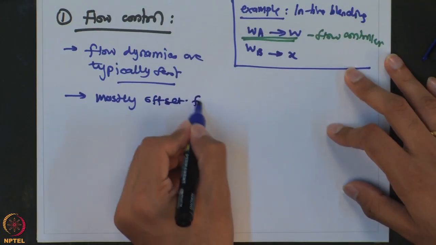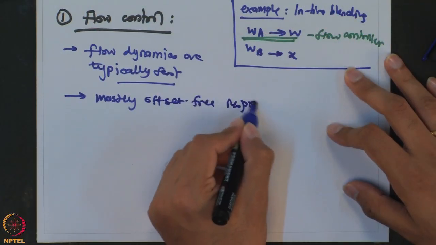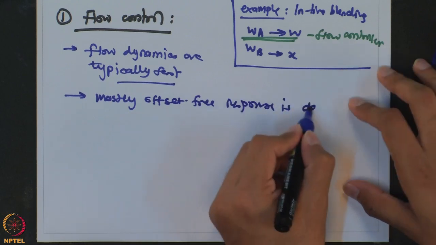So, if it is a raw material flow, you want a certain flow rate going into the system. If it is a product flow, again you want a certain product to be delivered to the customer. So, mostly offset free response is desirable.